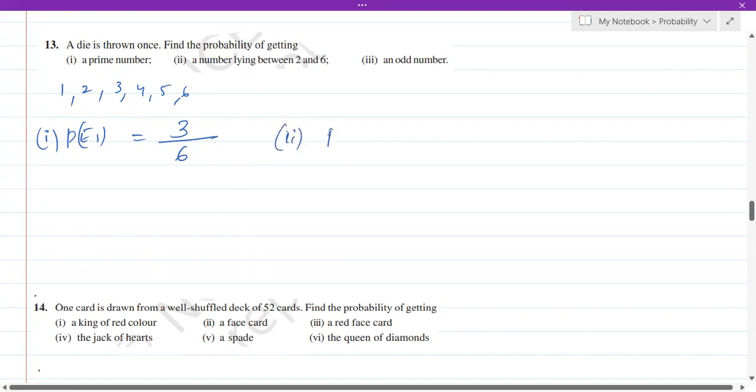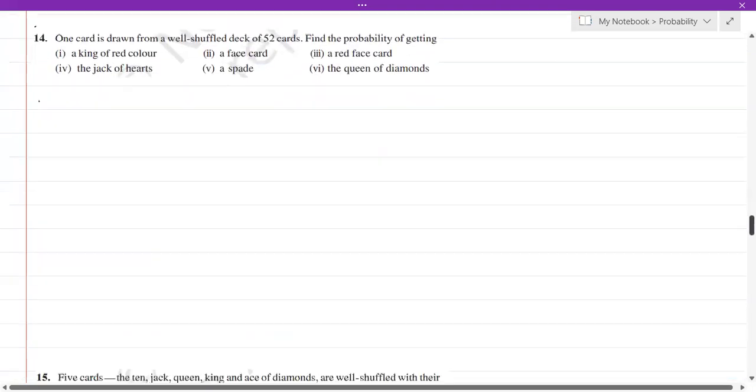Coming to the second one, a number lying between 2 and 6. Between 2 and 6, how many numbers are there? 3, 4, and 5. So there are 3 numbers out of 6. So that will be P of E2. These are very, very simple questions. An odd number, again, P of E3, that will also be 3 out of 6. Isn't it? The odd numbers are what? 1, 3, and 5. So there are 3 odd numbers out of 6. Coming to the next one.